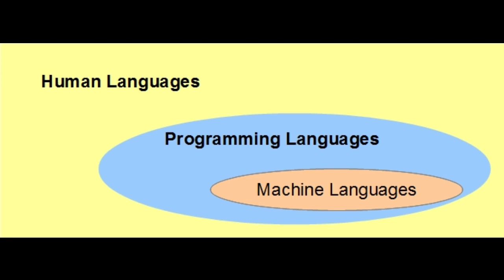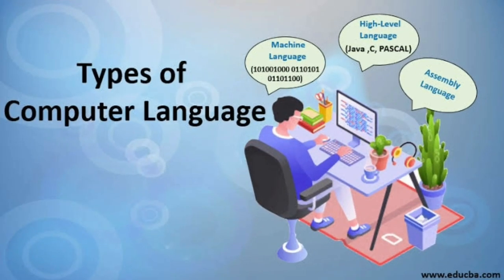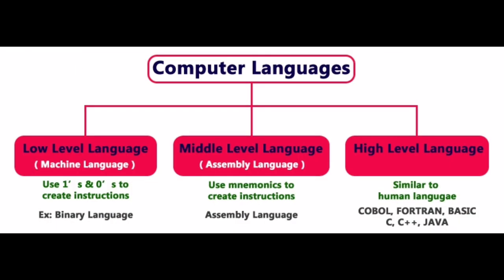So computer language can be divided into three types: high level language and low level language, where low level means machine level and assembly level. So computer language is of three types: high level, assembly level, and machine level language.